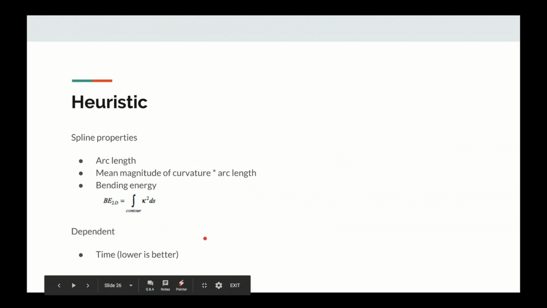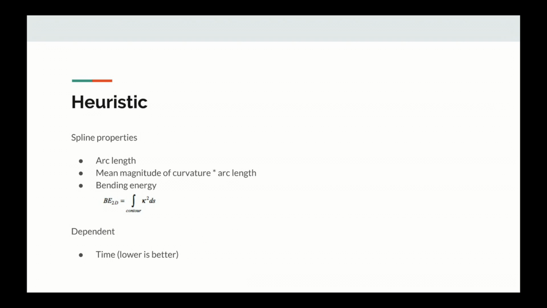So to develop the heuristic, I wanted to look at a few different spline properties. First of all, the arc length. This has an obvious relationship with the time to travel. The longer the path is, the longer the travel time is. Also, I tried looking at the mean magnitude of curvature multiplied by the arc length. So basically, which path has greater average curvature, but also accounting for how long the path is. Is there a relationship there between that and the time?